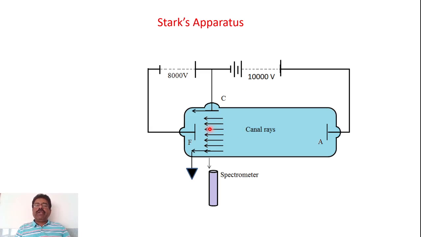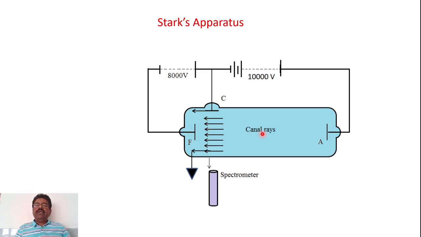So when these canal rays pass through this particular perforated cathode, a very strong electric field is maintained between cathode and F by applying a very high potential between cathode and F. So this electric field is of the order of several thousands of volt per centimeter. So this is a very strong electric field.